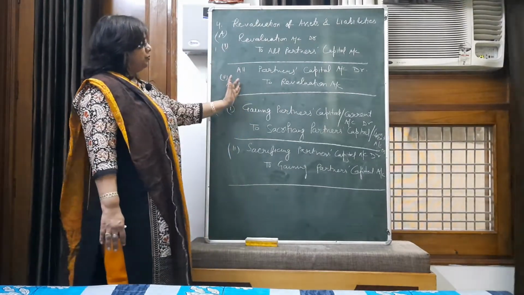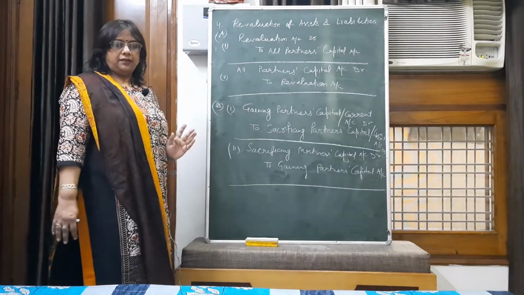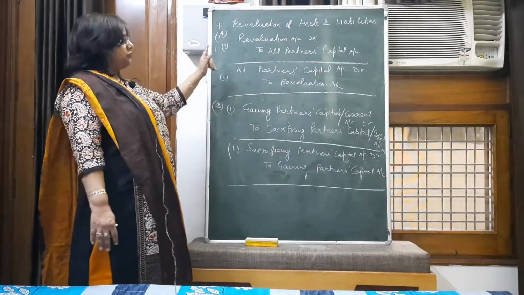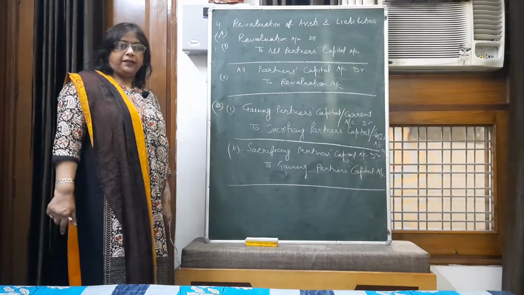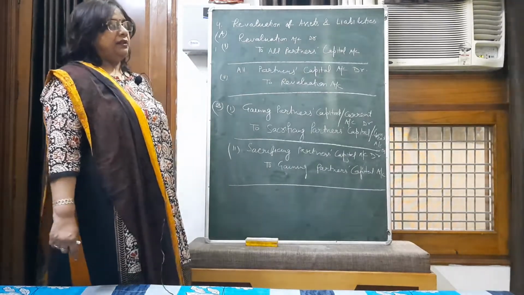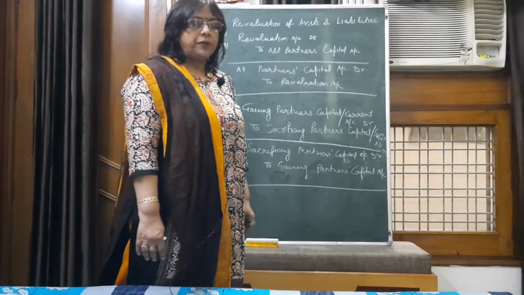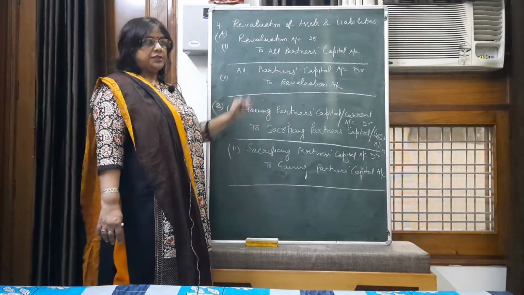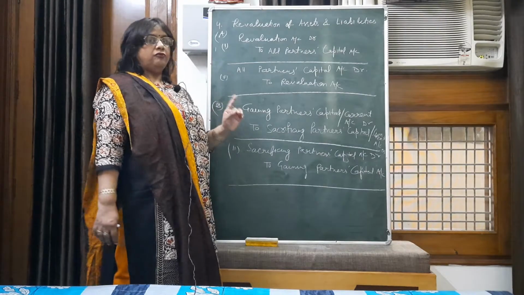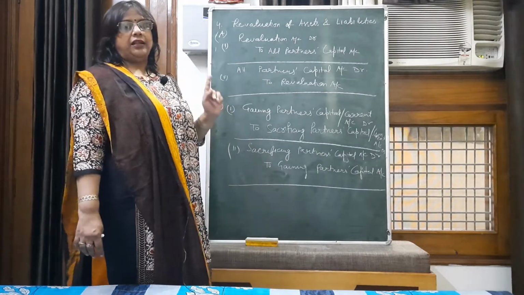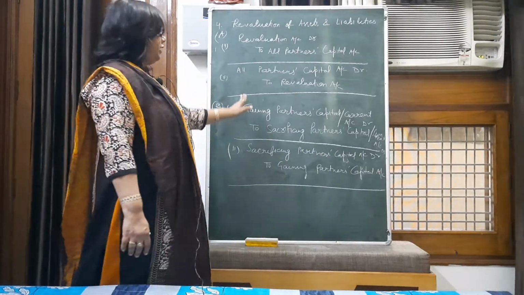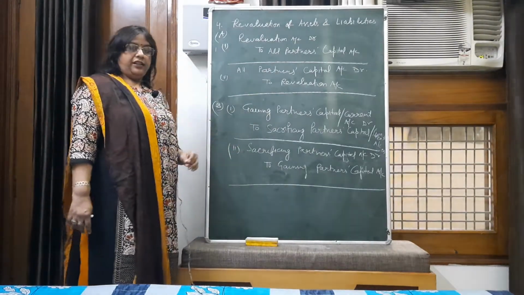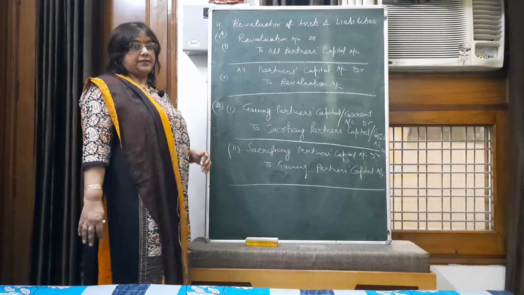And you have to pass these entries to show the effect of net profit or loss. But this first method is to be applied when in the question either you are asked to prepare a revaluation account, or it is given that the firm wants to show the revised value of assets and liabilities in the future balance sheet. But if the question is silent